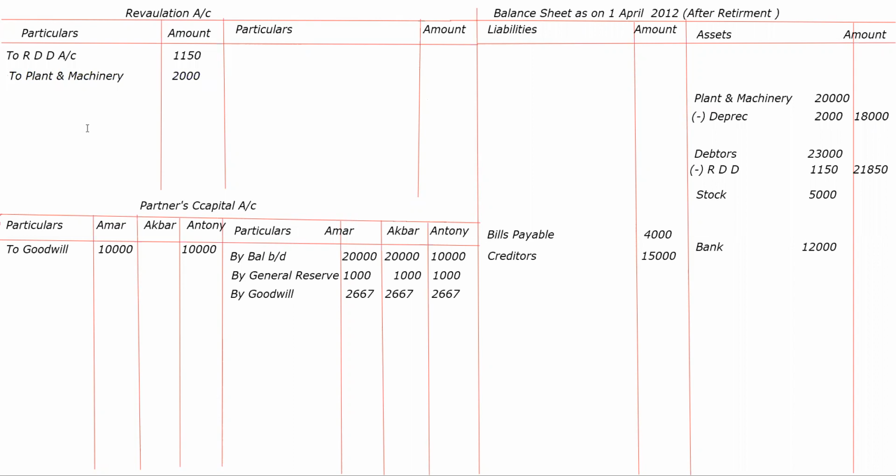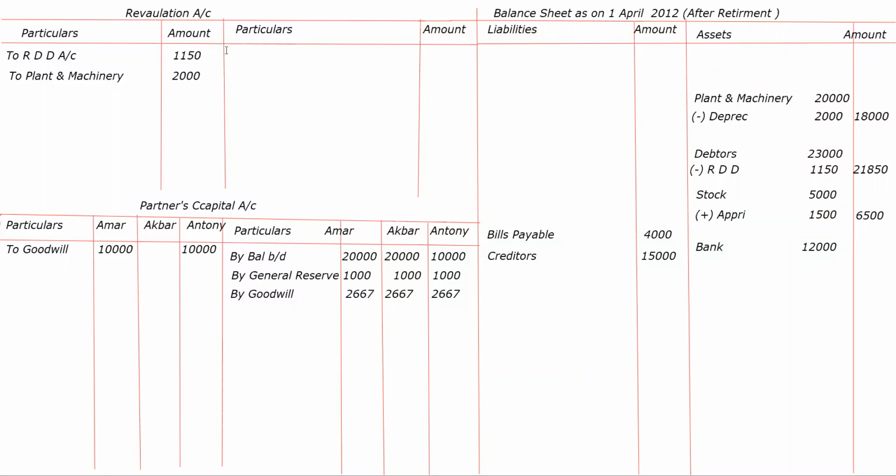Next, stock is valued at 6,500. Here, directly the value of the stock is given. Nothing is said about whether it is appreciated or depreciated, so directly the value of the stock has been given and we have to write the value out. That's how I have written, see, 6,500. That itself shows that it has been appreciated, by 1,500. So it comes 6,500.